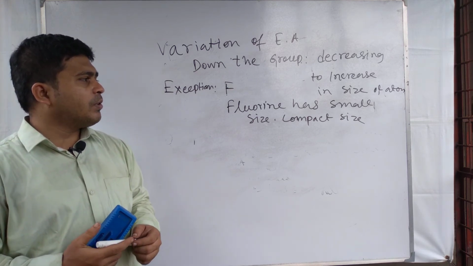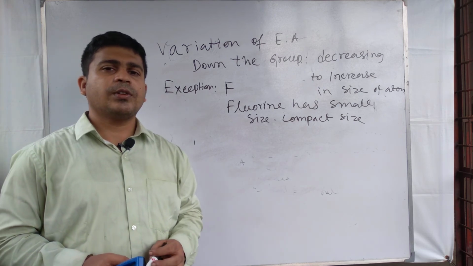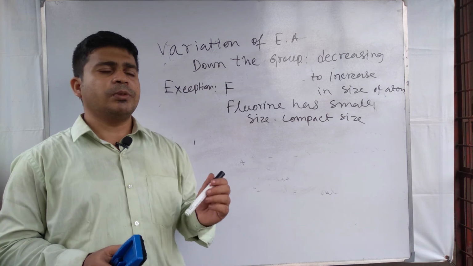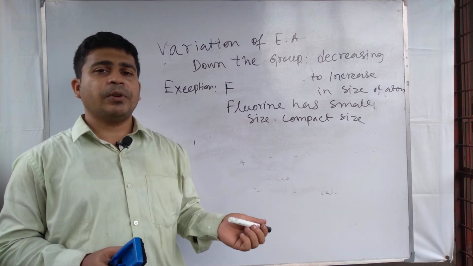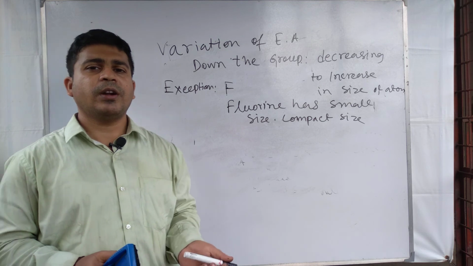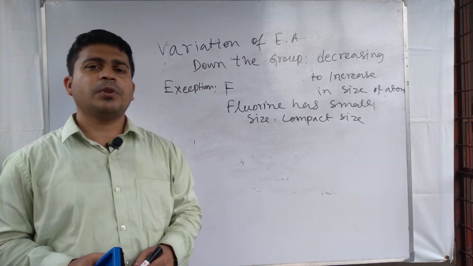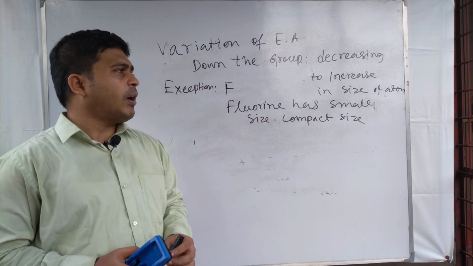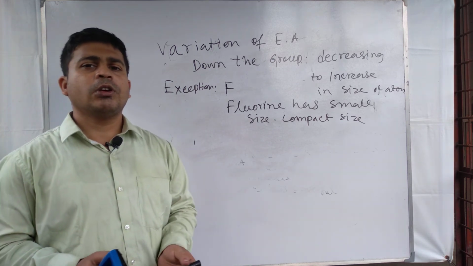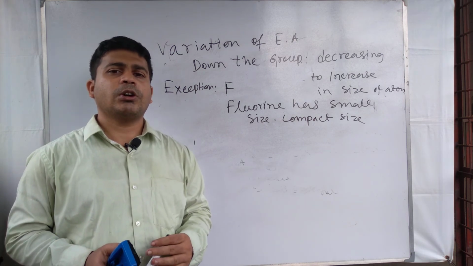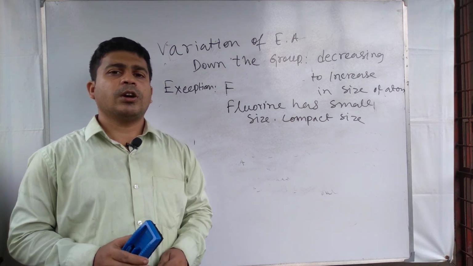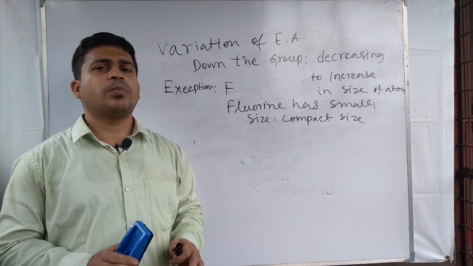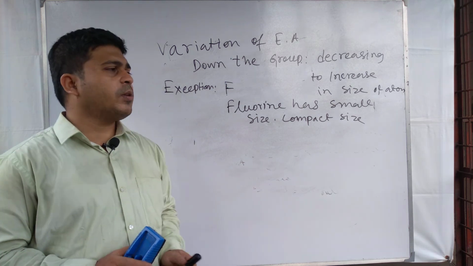So this is the total discussion about electron affinity: the factors on which the electron affinity of an element depends, the variation of electron affinity down the group and from left to right, and the electron affinity definition and unit. These are the most important points for your examinations and for the class 11-12 syllabus. These are the main important topics that I covered here.